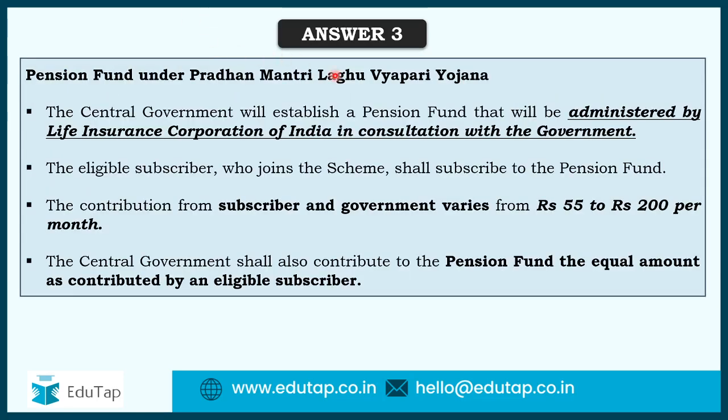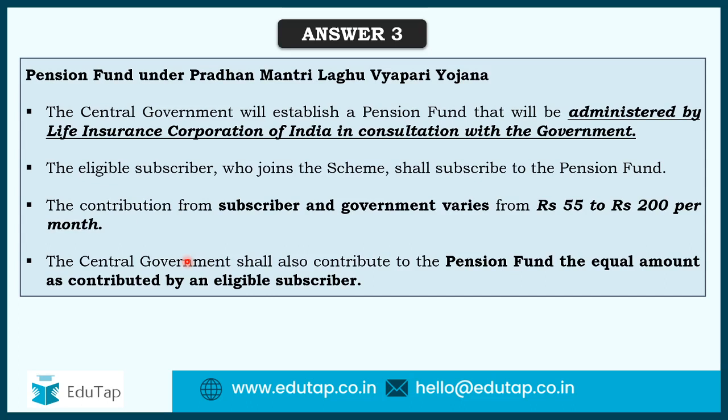So the government has said that it is going to establish a pension fund that will be administered by LIC, and the eligible subscriber who joins this scheme shall subscribe to this pension fund. The contribution from subscriber and the government is going to vary from rupees 55 to 200 per month. Obviously it will depend on the age, entry age 18 to 40. So the amount is going to be less if the person is entering in the category of 18 to 30, and for 30 to 40 the amount would be on the higher side.